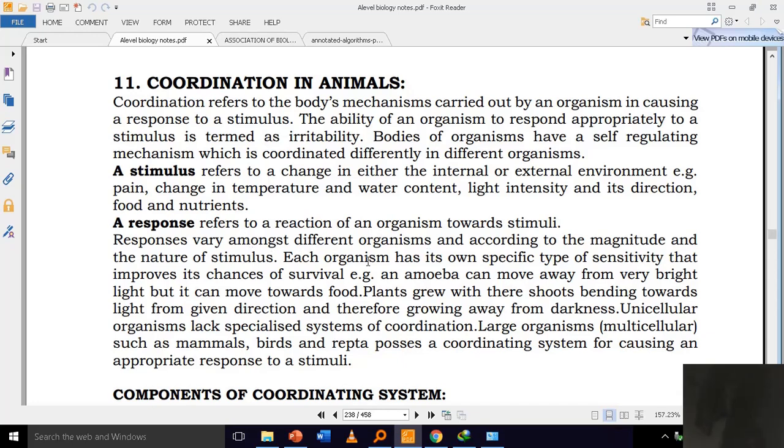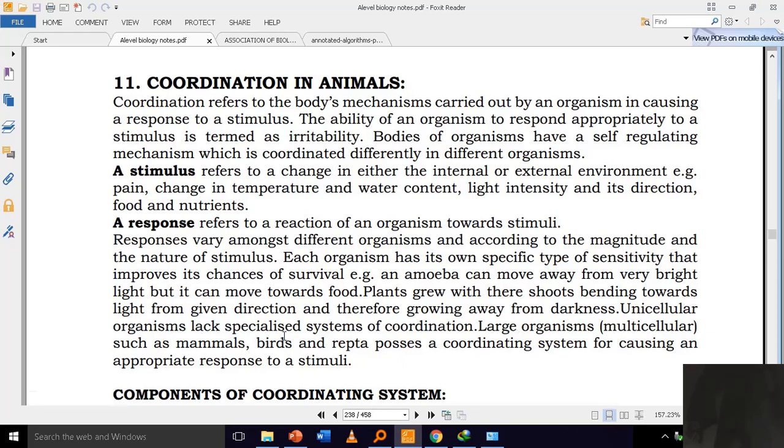Responses vary amongst different organisms and according to the magnitude and the nature of the stimulus. Each organism has its own specific type of sensitivity that improves its chances of survival. For example, an amoeba can move away from very bright light, but it can move towards food. Plants grow with their shoots bending towards light from a given direction and therefore growing away from darkness.